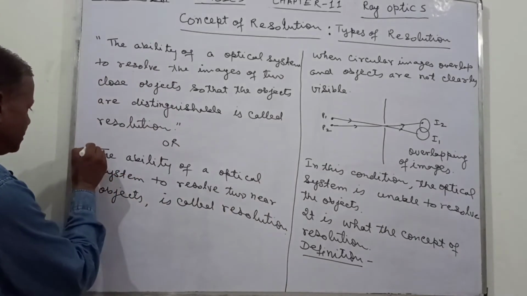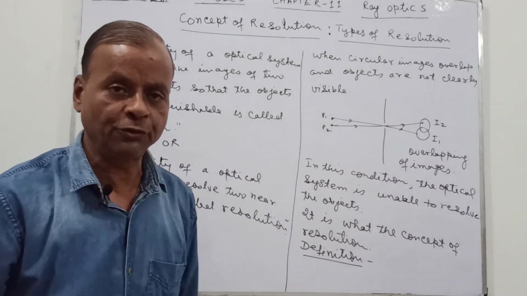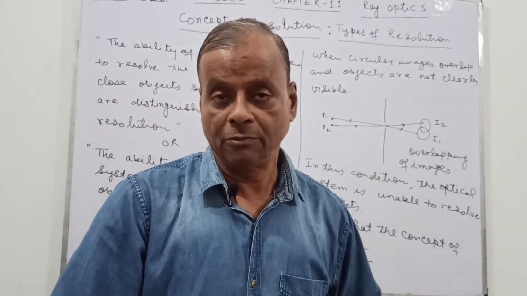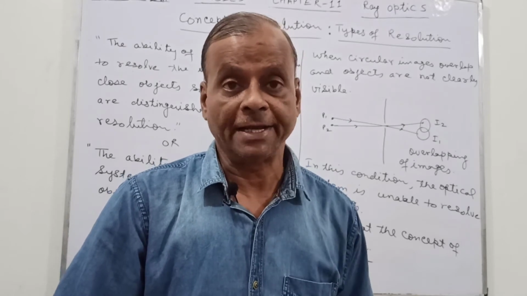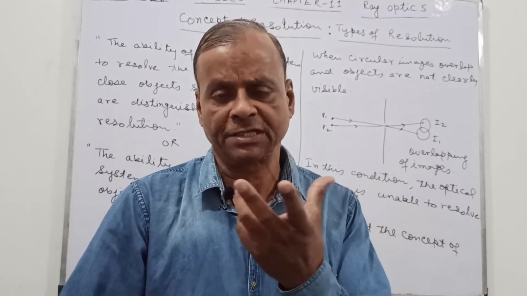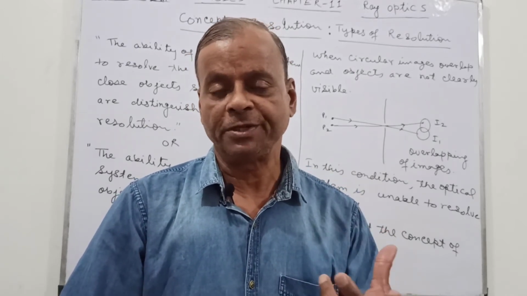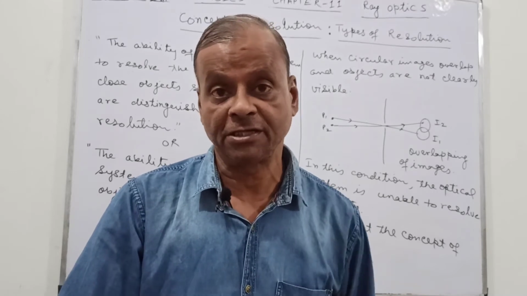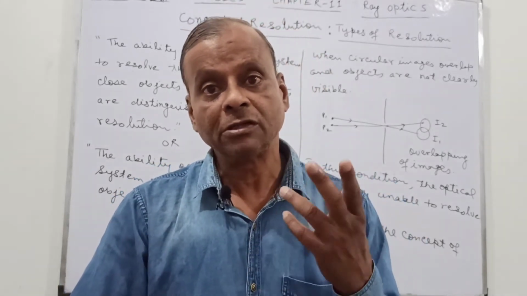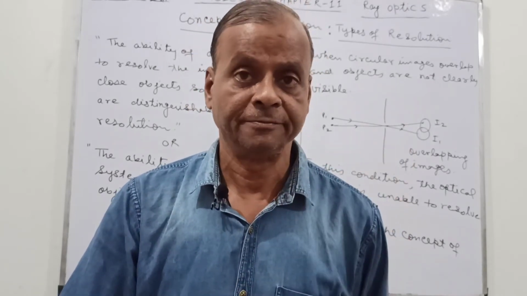So this is the definition of resolution, and I think this must be clear to you. Suppose we are viewing a slide, or very small objects like a mosquito or virus, which cannot be viewed by the naked eye. When an optical system is used, it is expected to show all the very small parts of the object.